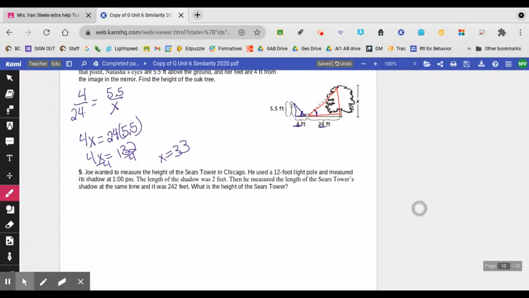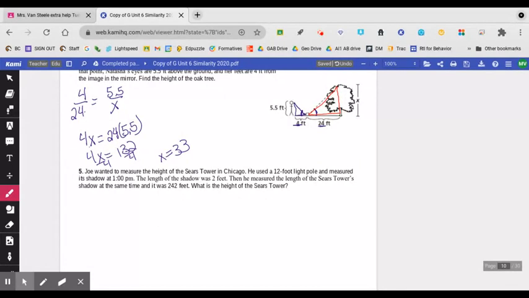Number 5. Joe wanted to measure the height of the Sears Tower in Chicago. So here's my tower. He used a 12-foot light pole. So here's my light pole. It's 12 feet, and he measured its shadow at 1 p.m. The length of the shadow was 2 feet. Then he measured the length of the Sears Tower shadow at the same time, which was 242 feet. Shadow is always on the ground. What is the height of the Sears Tower?